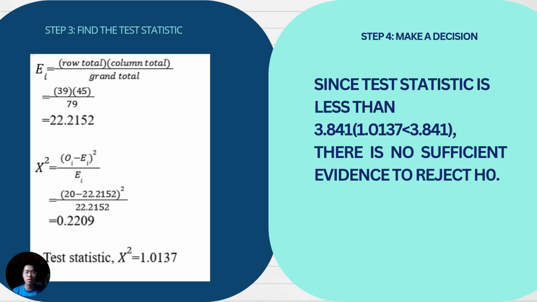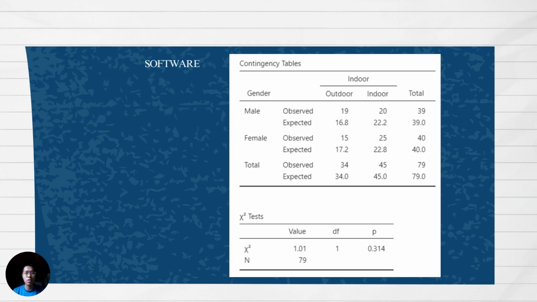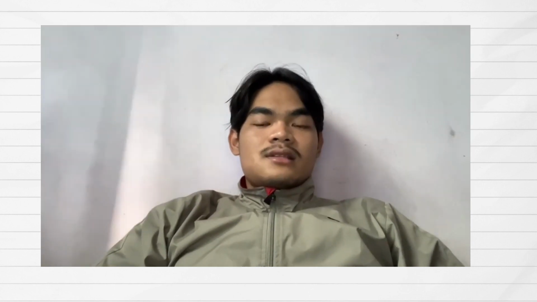Since the test statistic is less than 3.841, there is no sufficient evidence to reject the null hypothesis. Step 5, summarize the result. There is enough evidence to support the claim that there is no significant relationship between male and female in their preference for indoor or outdoor activity. The contingency table below uses the software Jamovi to complete the table.